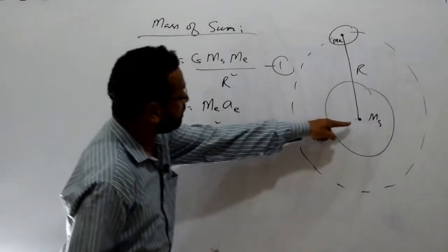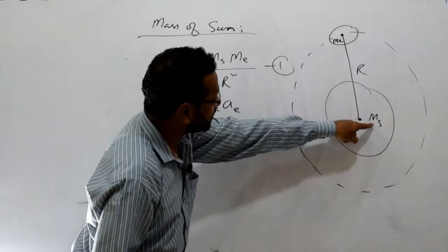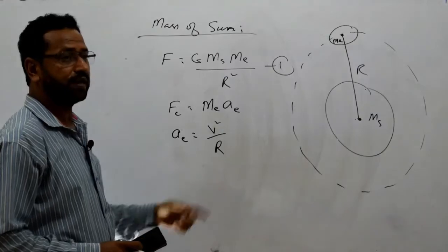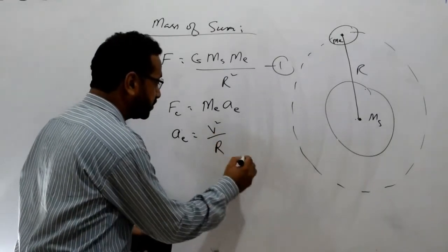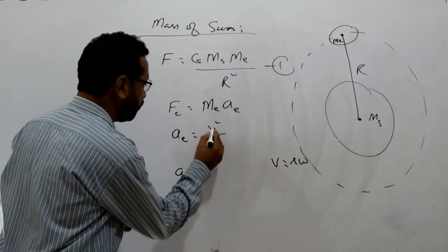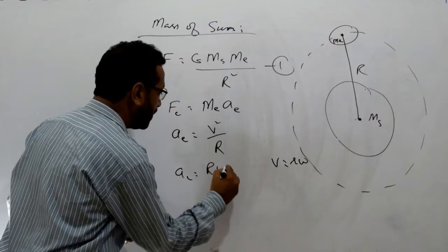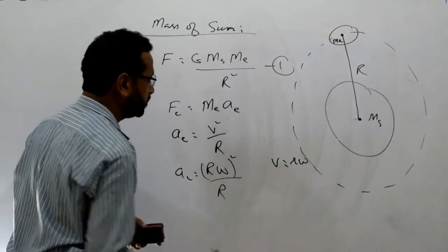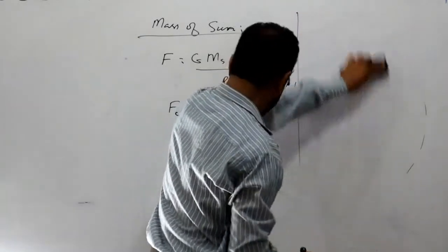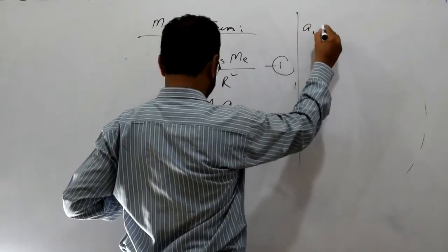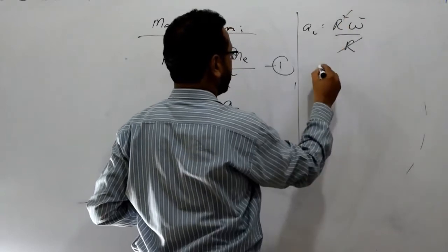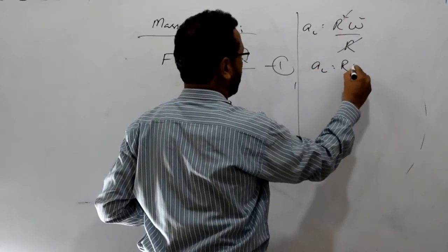R is the orbital distance between the center of the sun and the center of the earth. So a_c is equal to v square over r. And we also know that v is equal to r omega. So if you put it over here, a_c is equal to v square, that means (r omega) whole square divided by r. By putting the values over here, a_c is equal to r square omega square over r. So this one r is cancelled, so centripetal acceleration is equal to r omega square.